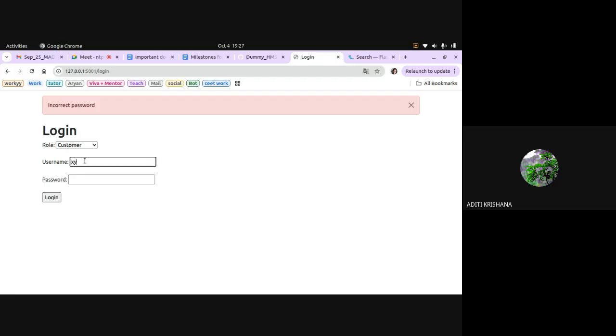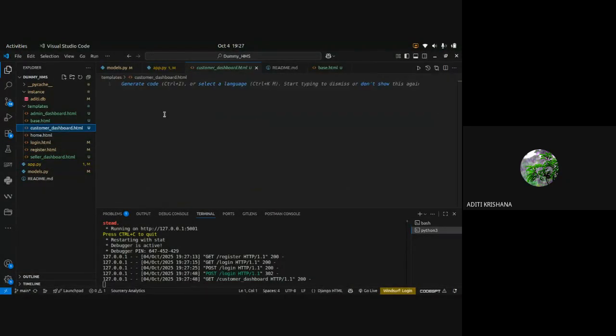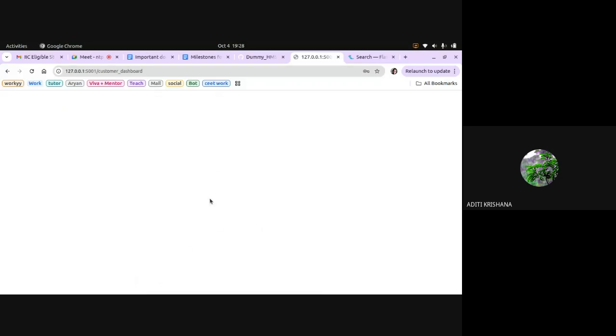Let me try for customer. I think the password of admin has been set differently. Okay, I remember that. Yes, now you can see the URL has changed from slash login to slash customer dashboard. But I have not created anything in my customer dashboard, so it is showing empty. Nothing is there, so it is showing empty. But we have successfully logged in. So this part has been done by me.